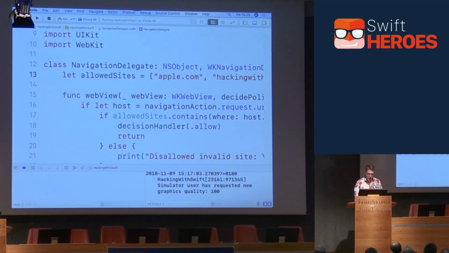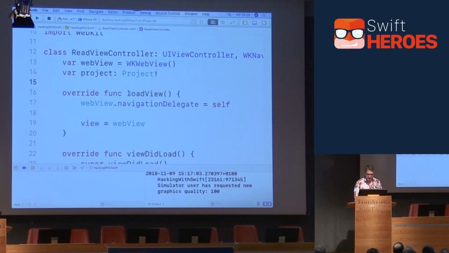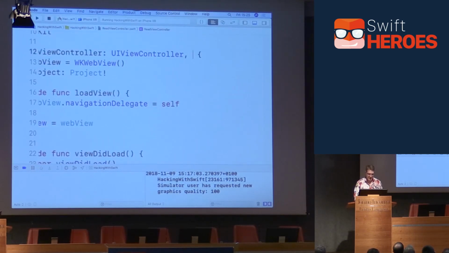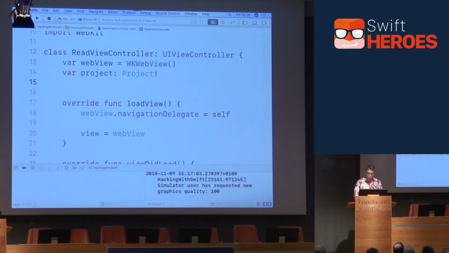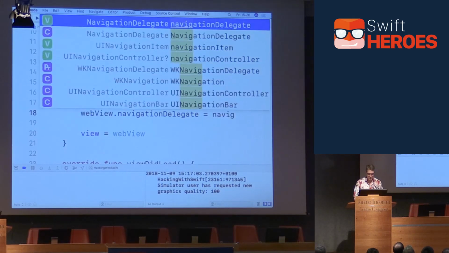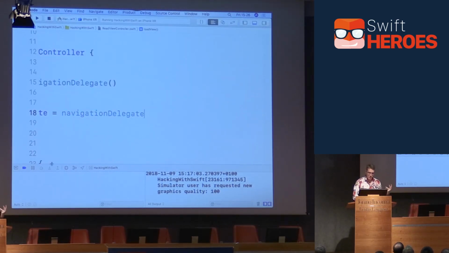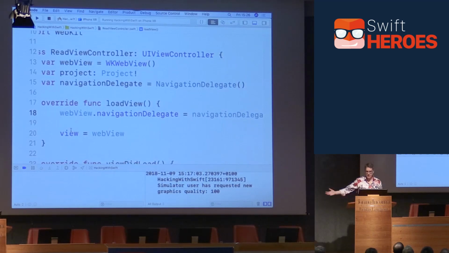So now, rather than having our view controller act as the navigation delegate, which it is doing right now, we don't want that. Instead, we want to have our own delegate as a property. So we'll do navigationDelegate equals an instance of NavigationDelegate, and pass that into our web view. If you want to enable more sites later on, all you do is change that one property to a different instance of an object, and boom, everything updates automatically. And now other web views can use the same navigation delegate. They all point to the same thing, saving all that extra copying and pasting, which is fantastic.